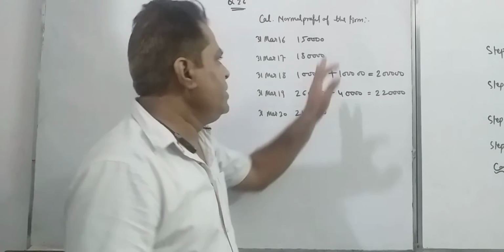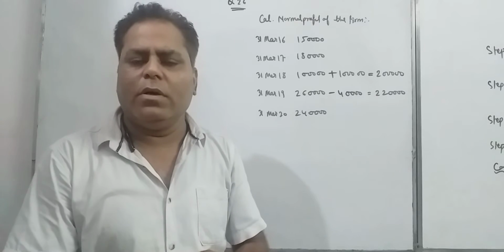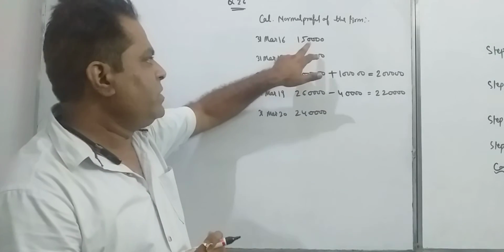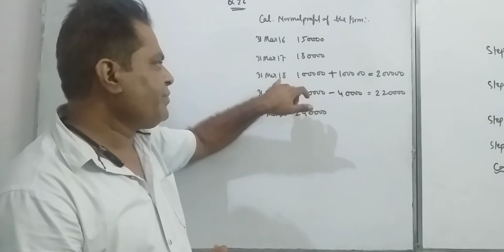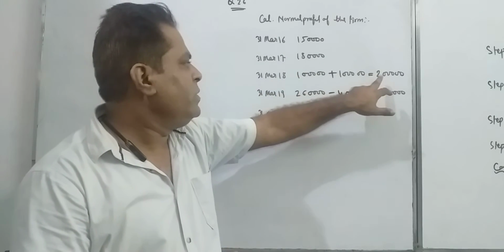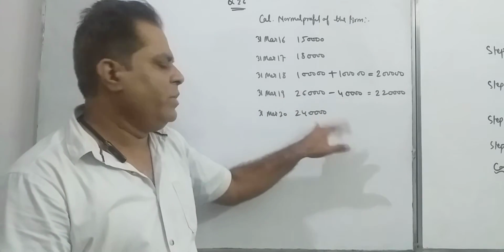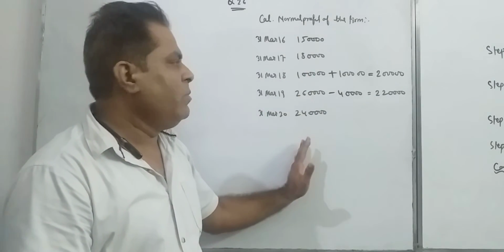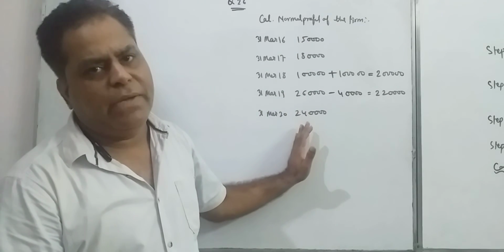So this is your actual normal profit of the firm: 16, 1,50,000; 17, 1,80,000; 18, 2 lakh; 19, 2,20,000; and 20, 2,40,000. With the help of this normal profit we can determine the average profit.